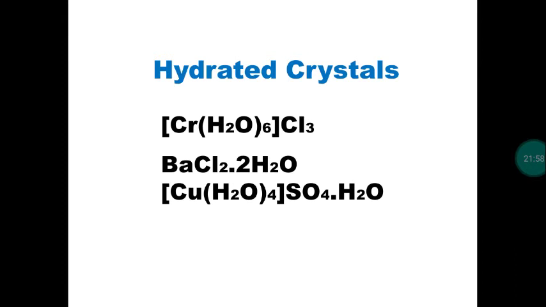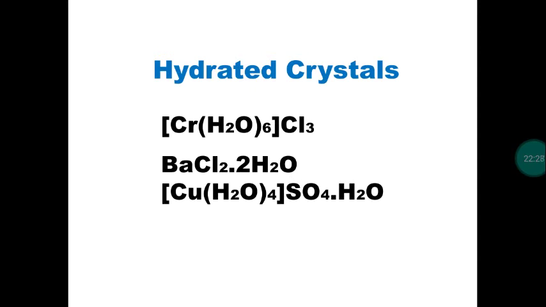A very weak force of attraction will be there between the water molecule and the other elements when it is present in the interstitial position. So two possibilities are there. We have three examples. In the three examples, we are going to explain how many water molecules create a coordinate covalent bond, and how many water molecules are present in the interstitial position.